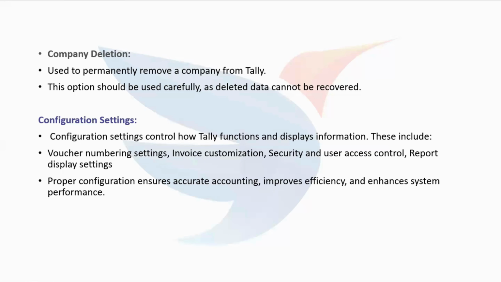Invoice customization helps in designing invoices with company logos and required details. Security and user access control ensure that only authorized users can access or modify data. Report display settings help present financial reports in a clear and useful format.